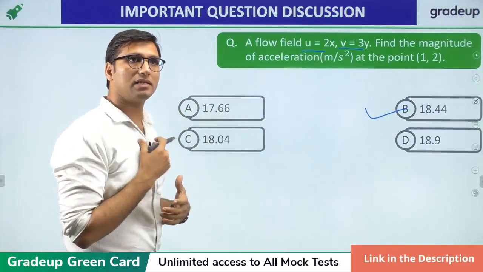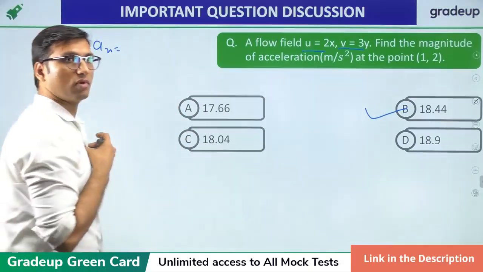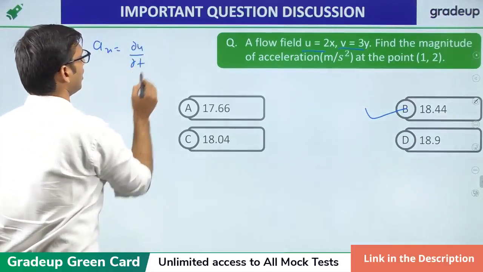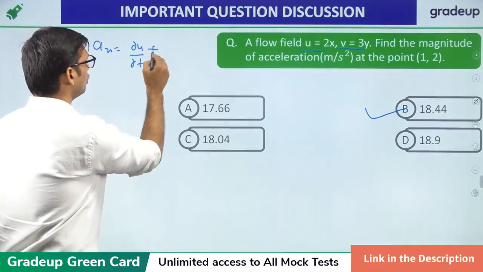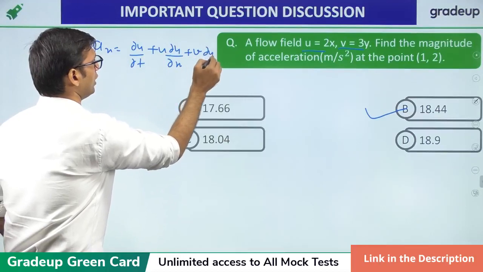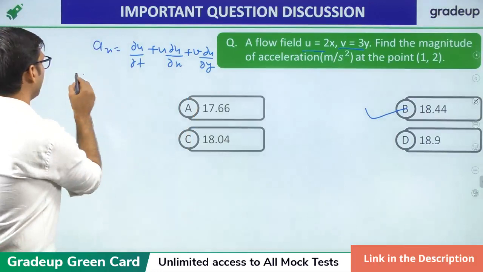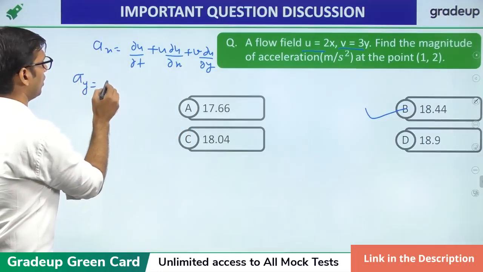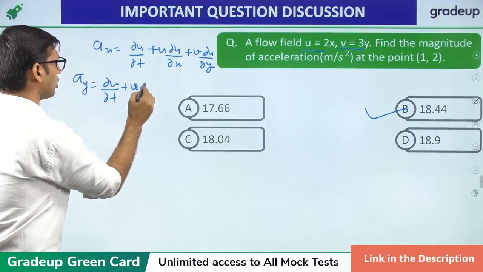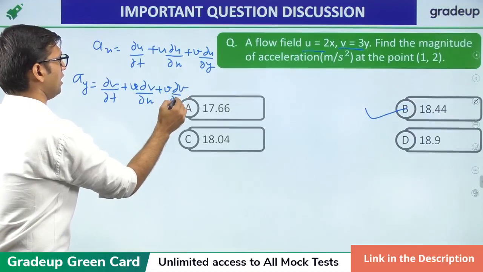We know that the total acceleration in the x direction is equal to the sum of du by dt, that is the local acceleration, plus u times du by dx plus v times du by dy. Also, we know that acceleration in the y direction is equal to dv by dt plus u times dv by dx plus v times dv by dy.